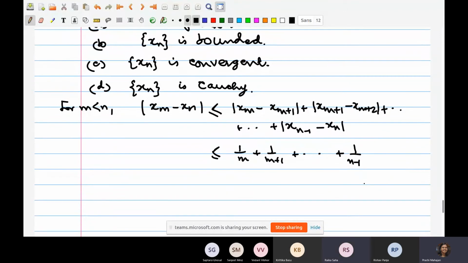So 1 by m is greater than all of them. So you are saying that m is smaller than n, so 1 by m is bigger than 1 by n. Is that what you're using? Yes, ma'am. Okay, so then what do you do? I replace them by 1 by m. Yes. So there's a strict inequality here right now.